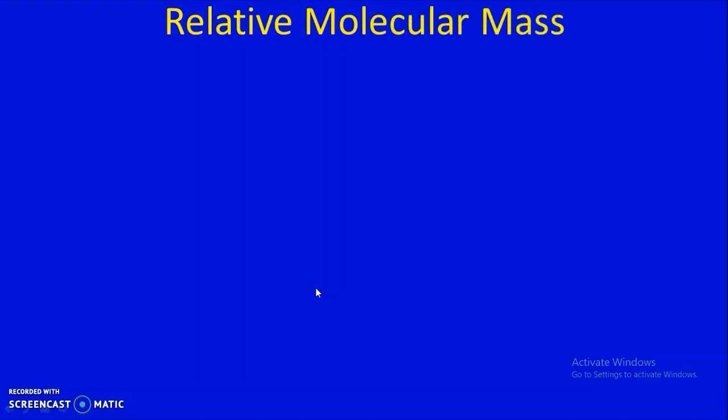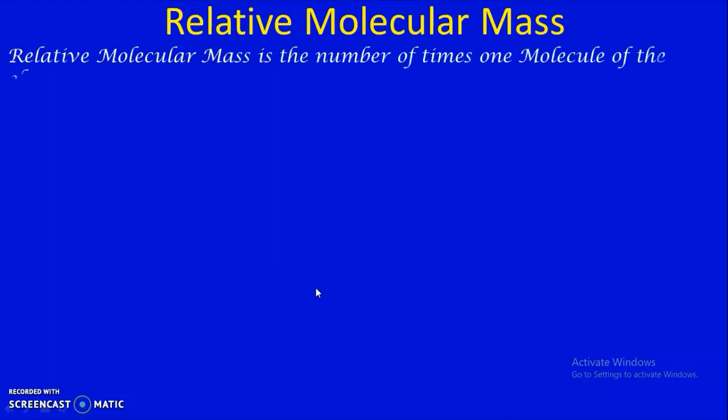Now, the next part is relative molecular mass. Molecular mass means the mass of one molecule. But as we have discussed, molecules are also very, very small. It is very impractical to determine the mass of a molecule, to express the mass of a molecule in gram or kilogram. So, for relative molecular mass, a similar definition can be used.